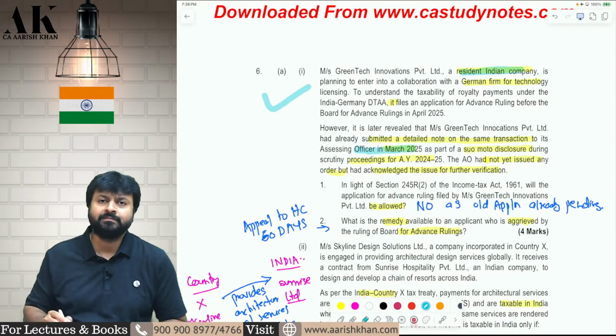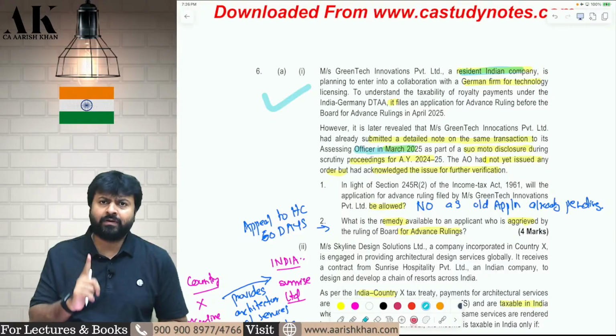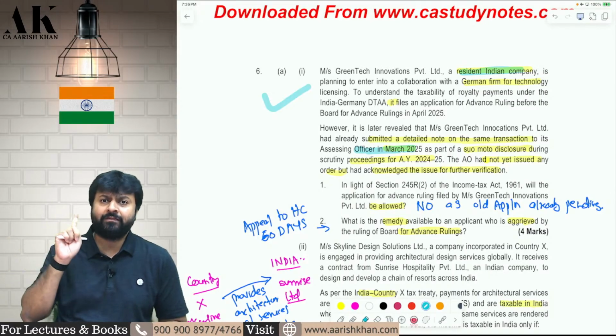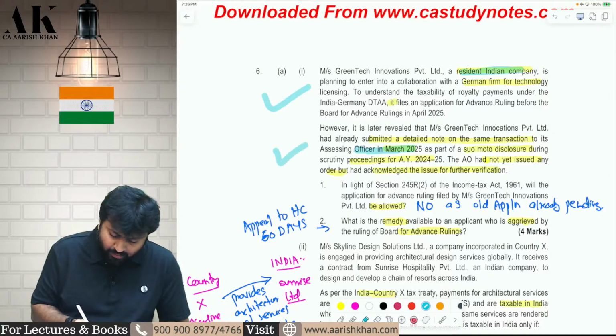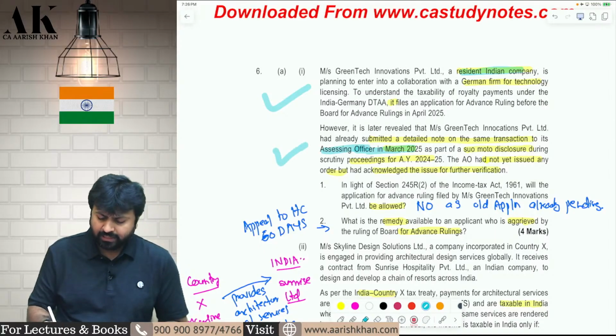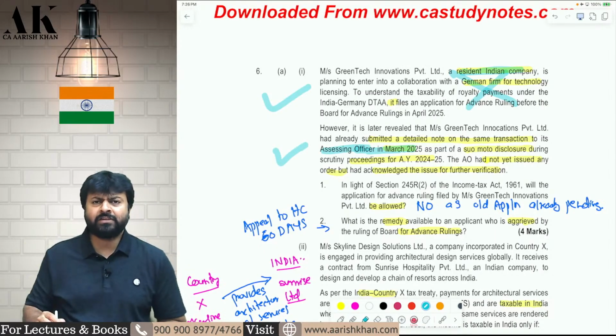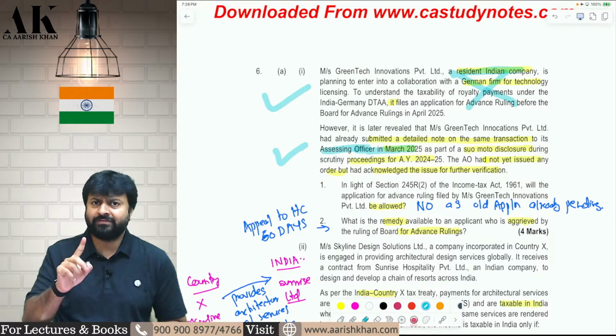The answer is no. It is very clearly written for the Board for Advance Ruling that if your matter is already pending in front of an income tax authority or ITAT, then you cannot make an application to the Board for Advance Ruling. Now because your matter was already pending in front of the assessing officer, your application may be rejected by the Board for Advance Ruling. This is the first part of the question.